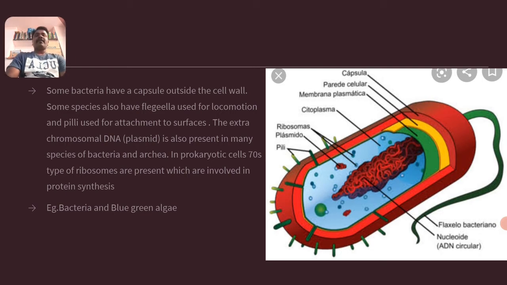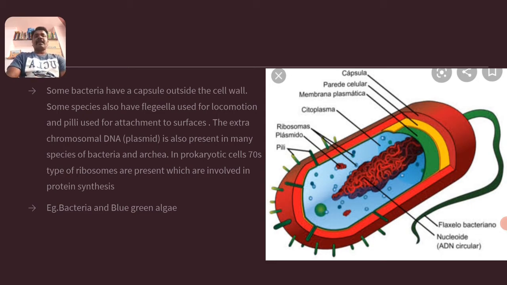Another structure present is the pili, used for attachment to surfaces, and pili in bacteria are also used for sexual reproduction. The extrachromosomal DNA, also called plasmid, is present in many species of bacteria and also archaea.